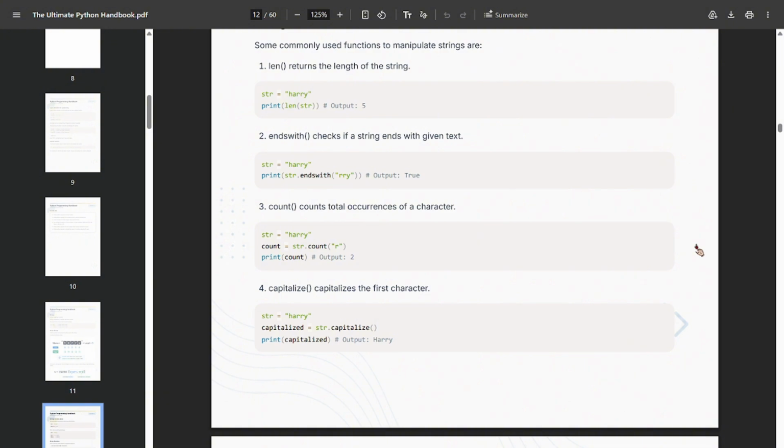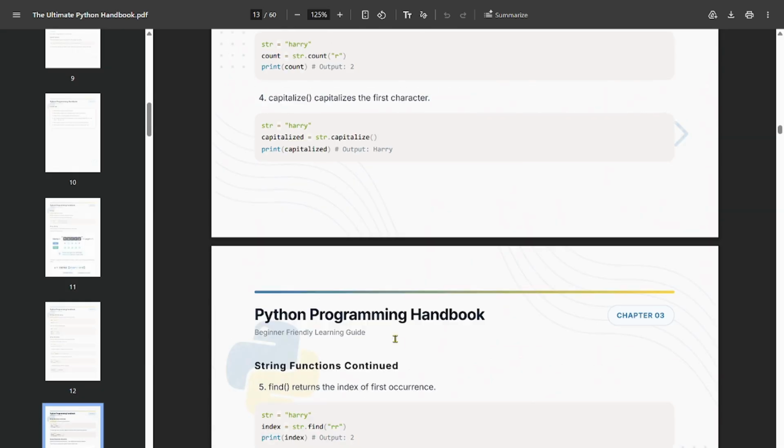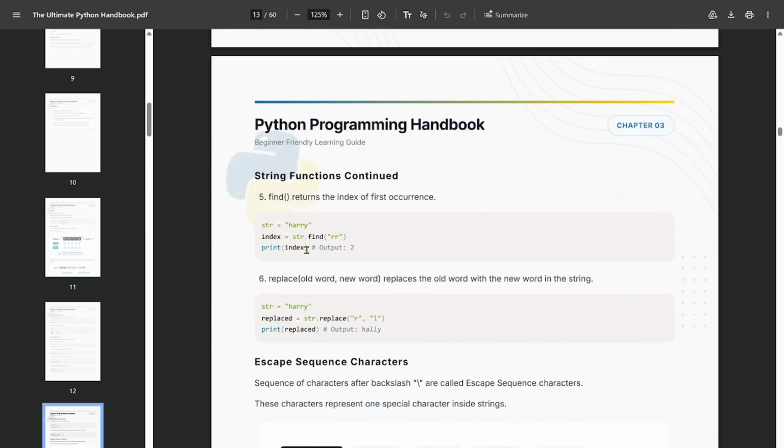Now come to count. So what does count do? Basically, when you want to know how many times a character or string is repeating in a name, let me take the example of Harry. How many times does R come? It comes 2 times. Like for a random name like Virat Kohli, how many times does K come? 1 time. How many times does I come? 2 times. So what is capitalize? It's used to capitalize the first letter, not the whole word, only the first letter.